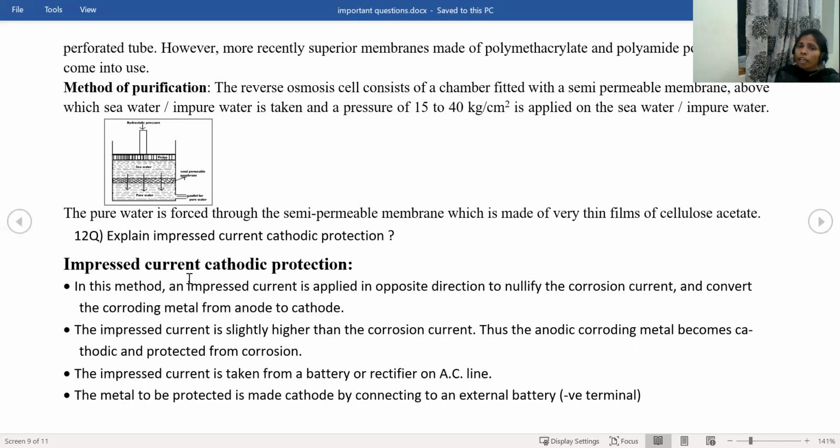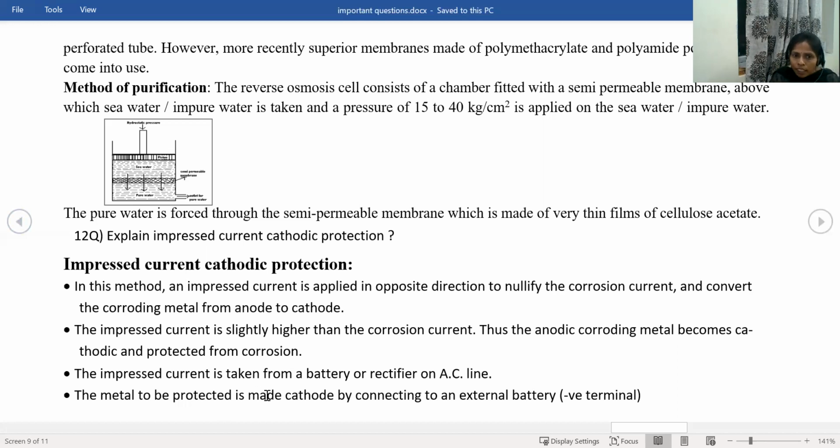So what we are doing is applying more than the corrosion current in the opposite direction to nullify it, to stop it. That means the transfer is from cathode to anode. That is the impressed current. In this method, an impressed current is applied in the opposite direction to nullify the corrosion current and convert the corroding metal from anode to cathode. The reaction will be reversed. Anode will be converted to cathode, and cathode will be converted to anode. So the impressed current is slightly higher than the corrosion current. Thus the anodic corroding metal becomes cathodic and is protected from corrosion.